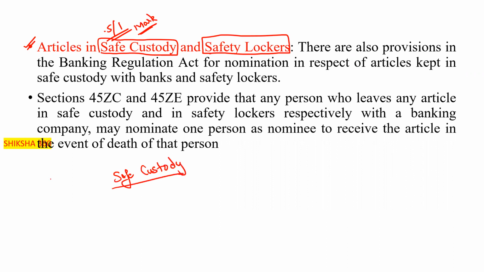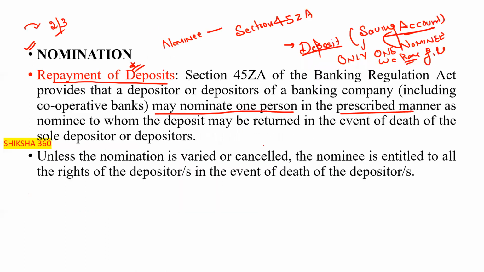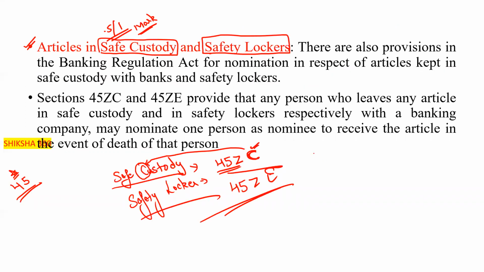Under the safe custody, 45ZA is for the nomination. Here you will find the word C: 45ZC is for the safe custody, C for custody. The next one is for the safety locker, that is 45ZE. And for the nomination, that is 45ZA. A, C, E. You have to remember that.